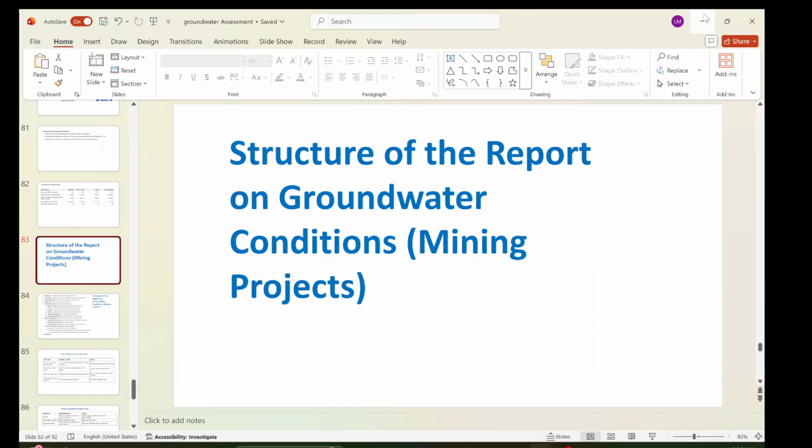Now there is one more important thing: the hydrogeological report, and how to create it. What should be the structure of a report on groundwater conditions, especially for a mining project, which is specifically mentioned in the guideline in one of the annexures? So I thought it should be there for you.